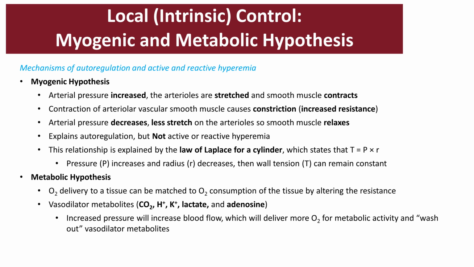So remember, a local vasodilation can be controlled by changes in: number one, drop in oxygen concentration due to increased metabolism; increased CO2 concentration; decreased tissue pH, that comes from lactic acid and CO2; and the release of potassium as well as chemicals like nitric oxide. These are paracrine signals.